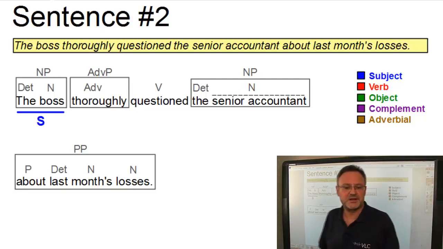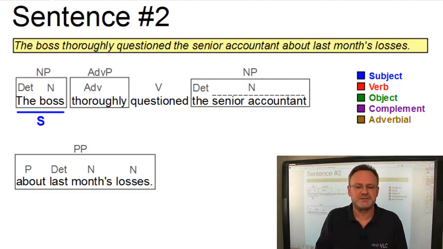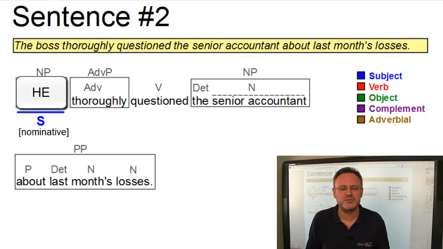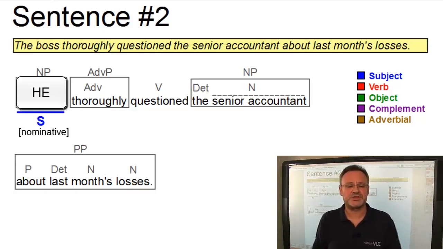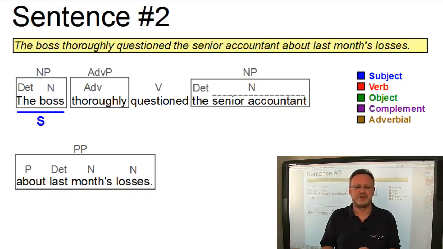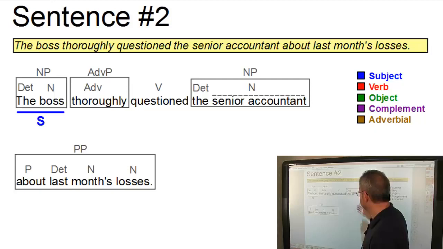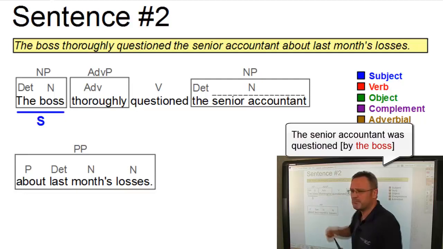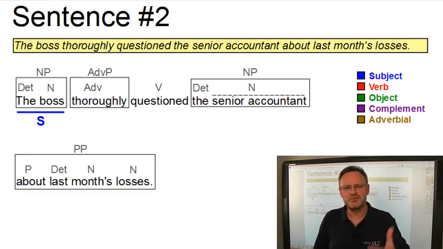Since we have a simple declarative sentence here, we only have one subject. The subject is the boss. A suitable test is the substitution test, where we can replace the boss by a pronoun, he. Now what does he tell us? Well, he is case marked. It occurs in the nominative case, the case reserved for subjects. Another test that works here is the passivization test, where the boss can become the by-phrase in the corresponding passive. Here it is: the senior accountant was questioned by the boss. So we have two very good reasons to believe that the boss is the subject of this sentence.